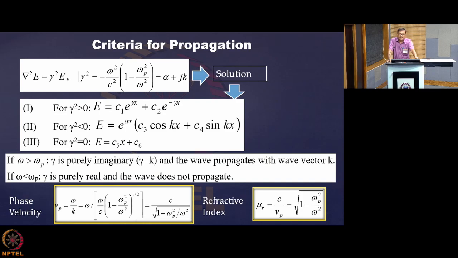So depending on the kind of number density, a plasma can actually refract a wave in a different direction.